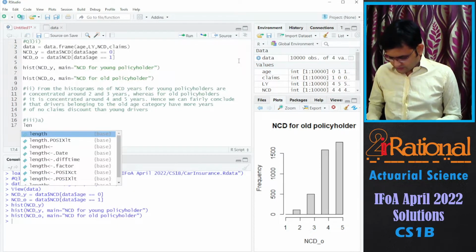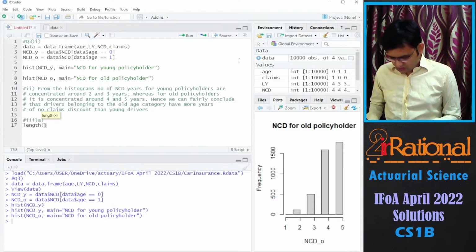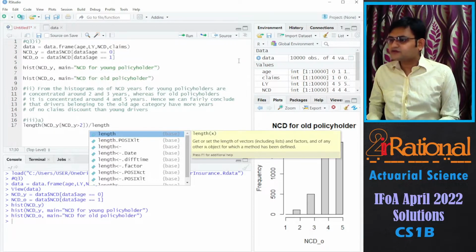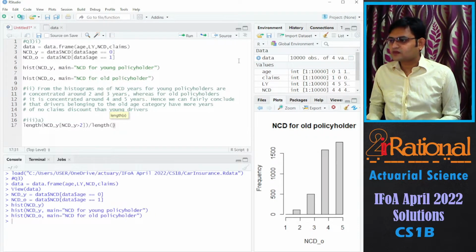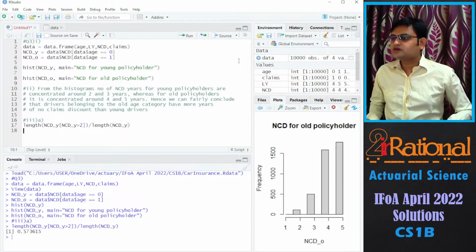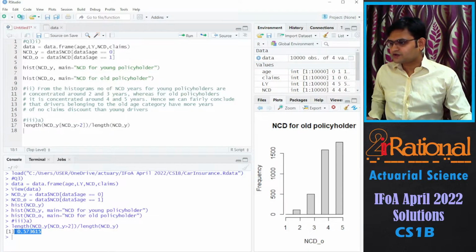We'll say length of NCD young, where NCD young are greater than 2, divided by length of NCD young. So the proportion seems to be 57%.